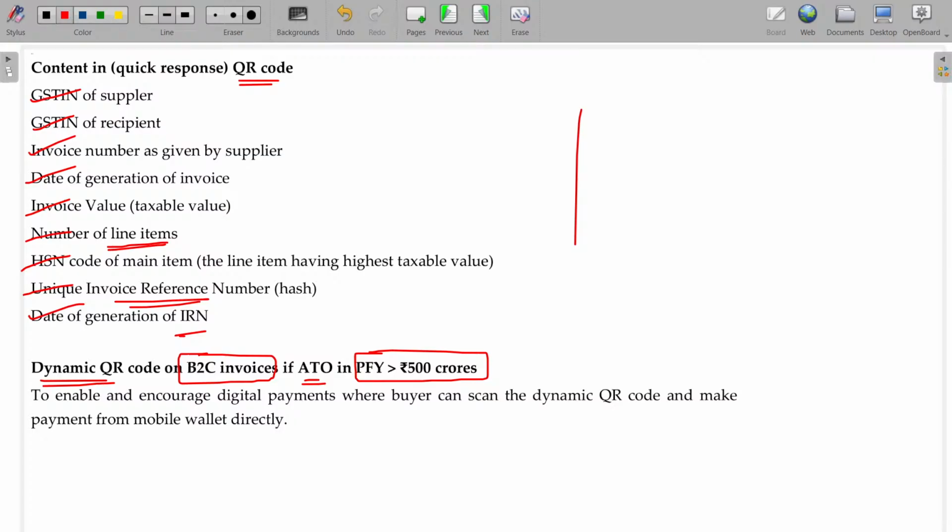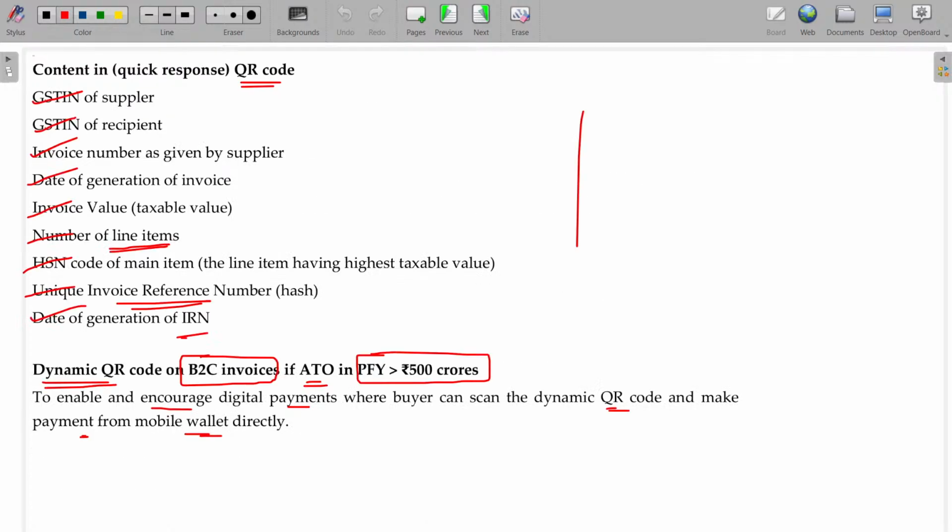Okay, when you scan a normal QR code, it will say pay 500 rupees or 1000 rupees, you have to type 5,000 rupees or 500 rupees and then make the payment in your UPI or whatever the mode may be. But in case somewhere if you scan, the amount to pay will also be displayed there itself, that is called dynamic QR code. To enable and encourage digital payments where the buyer can scan the dynamic QR code and make the payment from mobile wallet directly. Those facilities will be there directly. It will be added to your mobile wallet, and the value is also already printed. This is called dynamic QR code.